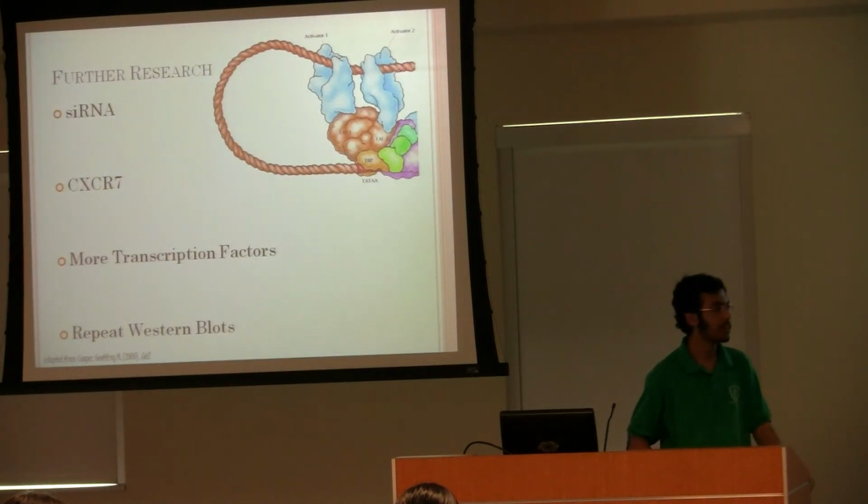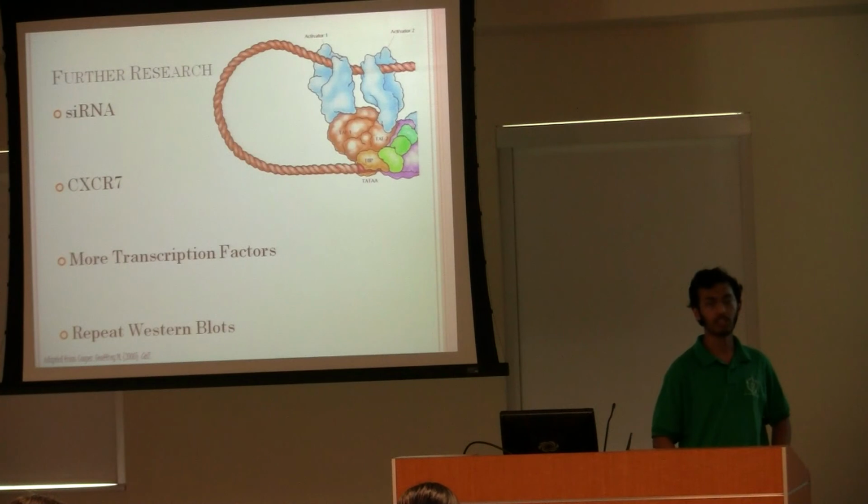So we want to make sure that CXCR4 is in fact not responsible. Previously we used AMD, a molecule that blocks CXCR4. However, this molecule can interfere with other receptors. So we want to use a technique called small interfering RNA to completely block CXCR4. If we find that CXCR4 is in fact not responsible for EMT, then we want to focus on CXCR7 and discover its role in the epithelial-mesenchymal transition.